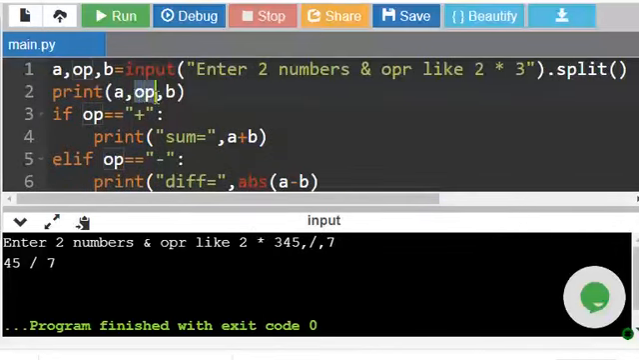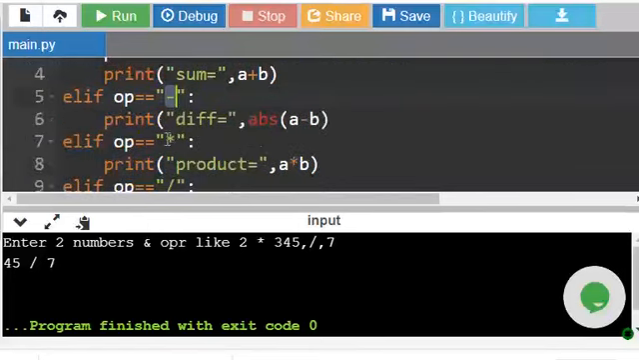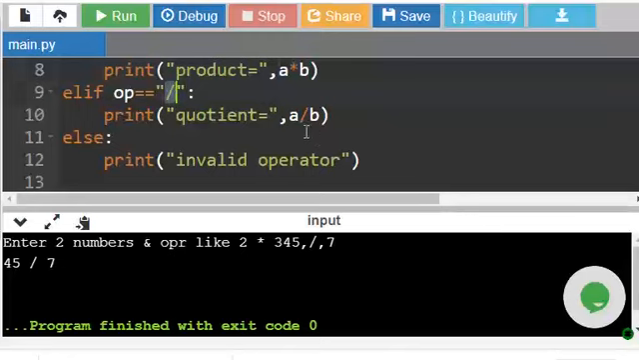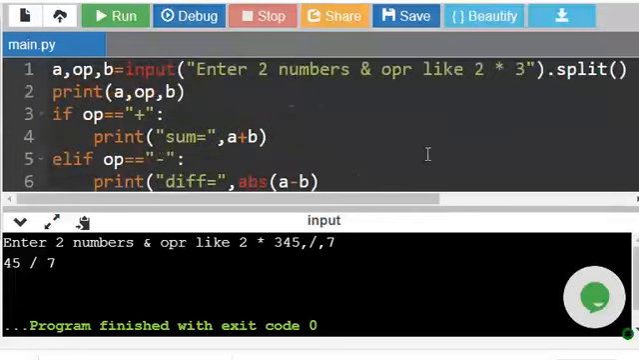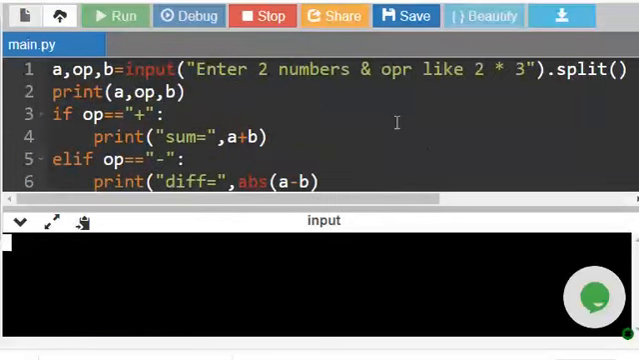So we are comparing the operator. If it is plus, it will add a and b. If the operator is minus, it will take the absolute difference. If it is star, it will take the product. If it is slash, it will take the quotient. And anything else, it will say invalid operator. Let us execute and see.